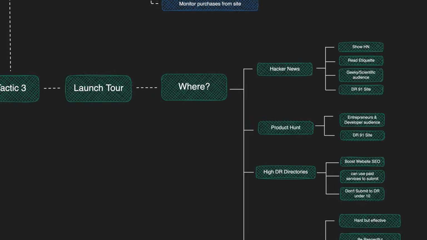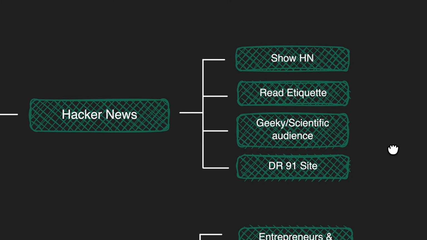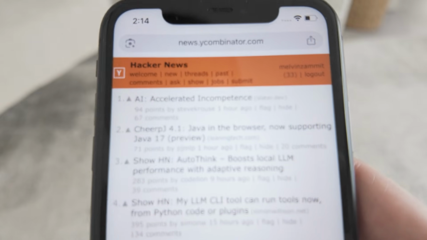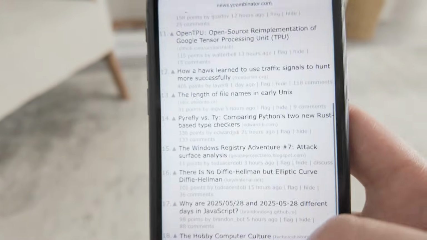So here are the websites that work really well for me. Number 1 is Hacker News. Hacker News is a social news website focusing on tech and entrepreneurship. It is run by Y Combinator. They have a specific section to share your apps. You can simply share an article about your app by simply adding Show HN before the title.